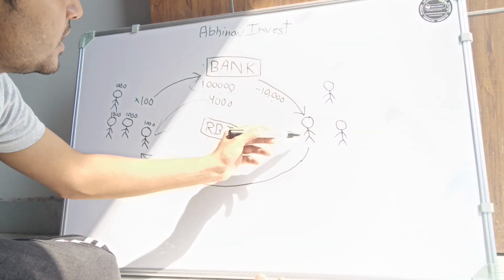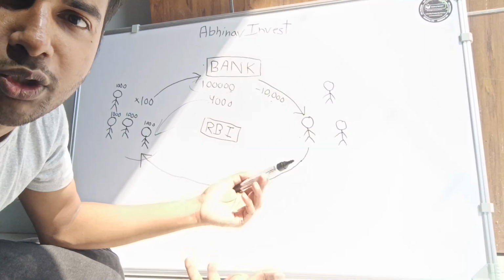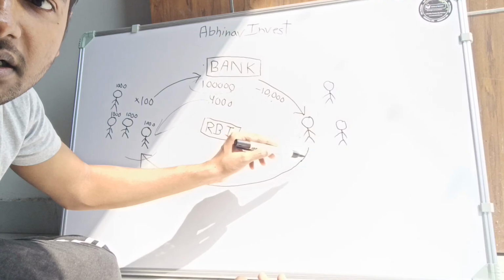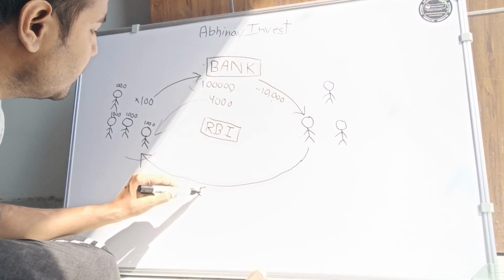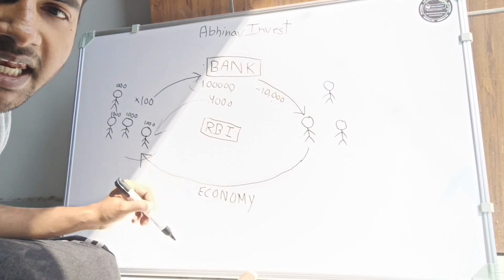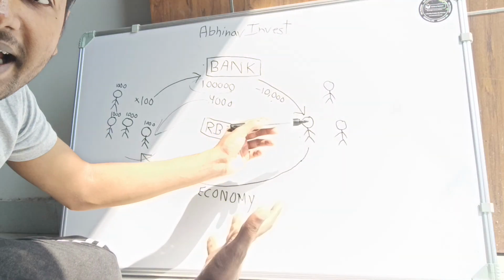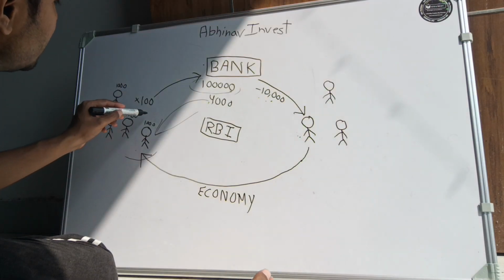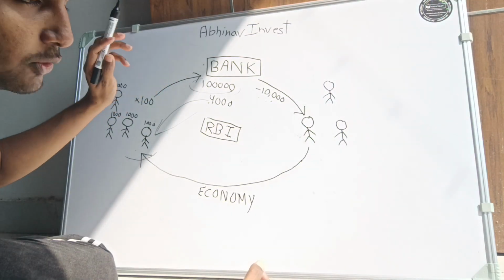These are the ones from which the farmer will buy the crops, buy the fertilizers, or hire them for doing some work, whatever it is. That means this 10,000 which the farmer has taken as a loan from the bank, this 10,000 will not vanish. This will again go back to economy in any way possible. In any way possible, this money will go back to economy, and when these people get this money as a salary or as any kind of profit, they will spend this money. They will deposit this money back to the account.